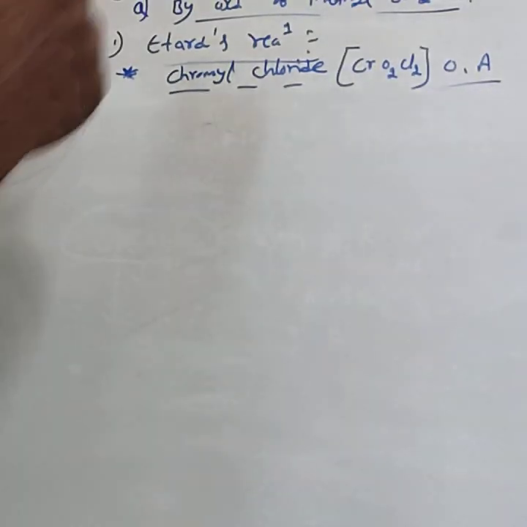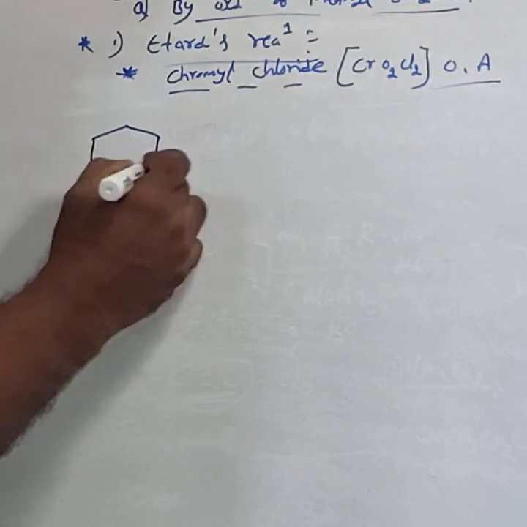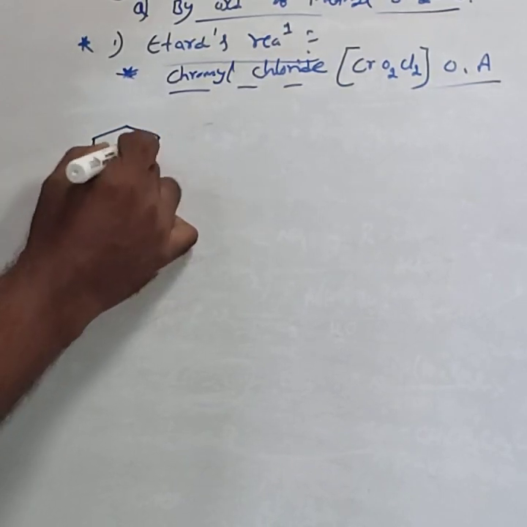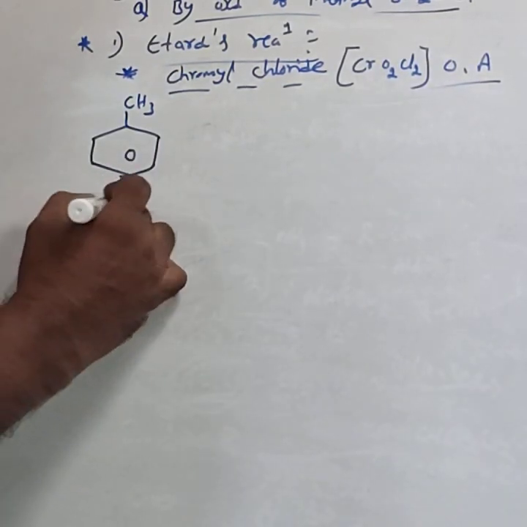In Etard's reaction, consider methyl benzene, nothing but toluene.